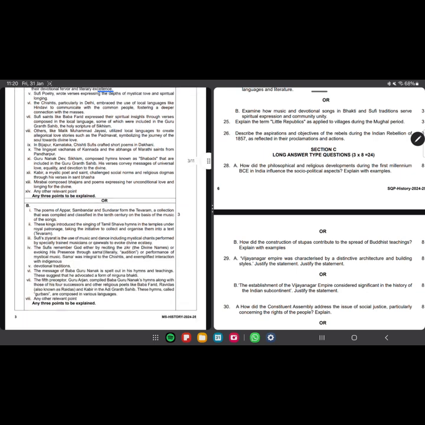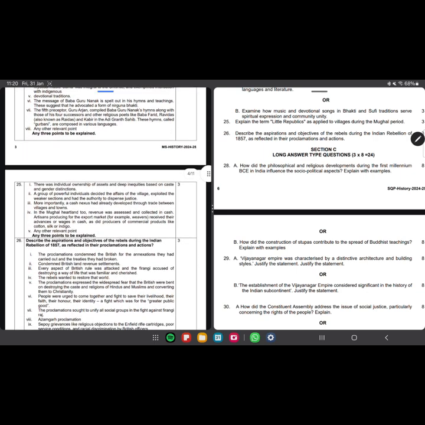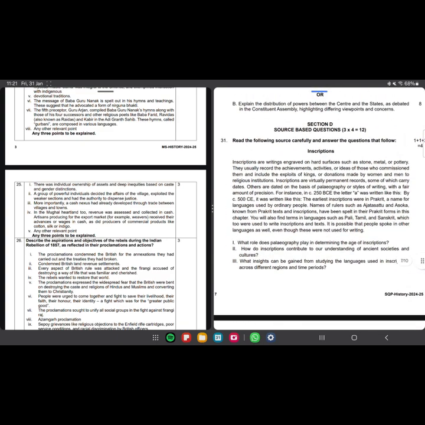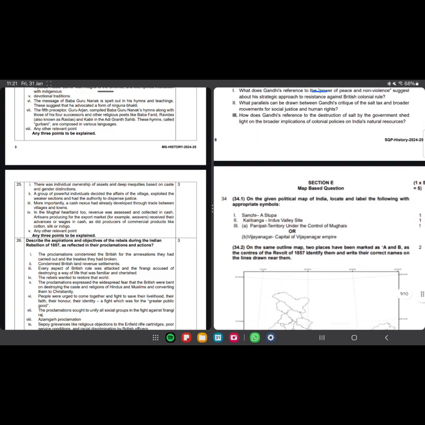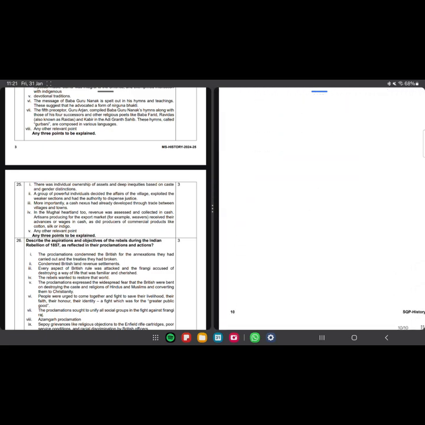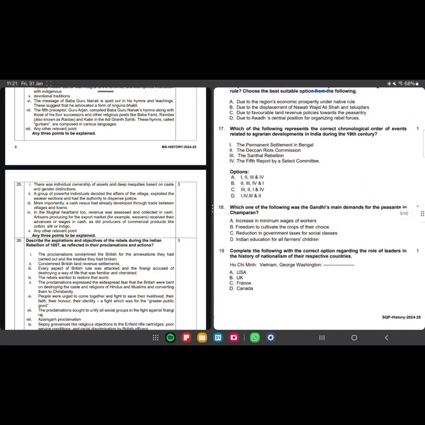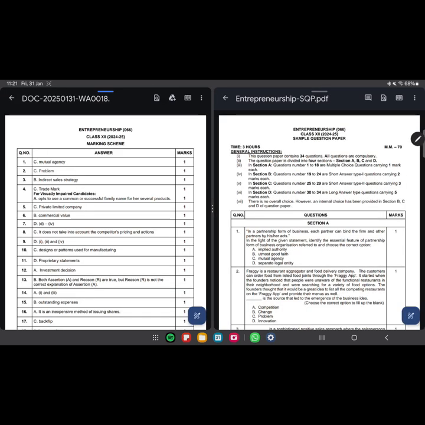Don't exceed the limit, because 350 words is a huge word limit, and generally it is given for an article, but 350 is given for your answer. So you need to maintain the limit, not exceed that. Okay, for sure, take care of that. Here are the source based questions, that is also from your NCERT book, and here last is for your map based questions. Give me a minute, let me upload the entrepreneurship EYQ.